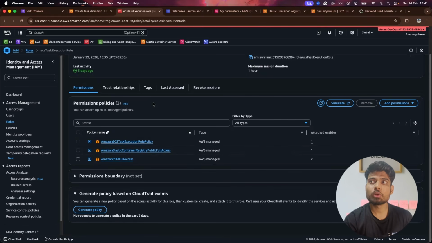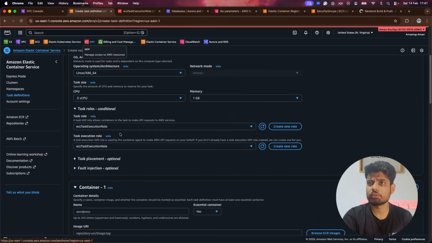And why do we need it? Because we have the parameters that are stored in the AWS Parameter Store. So our code needs to communicate with ECR and with Parameter Store to fetch all those credentials. So that's why we need to provide this. Make sure that you provide this permission. Again, I'm saying that this might not be needed. So this is the task execution role that we have created.